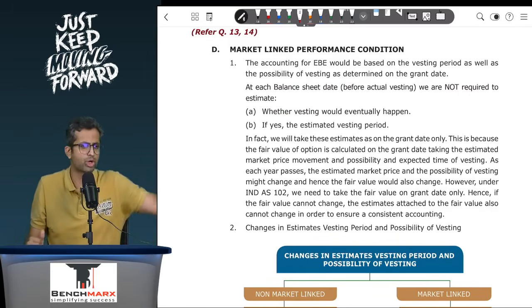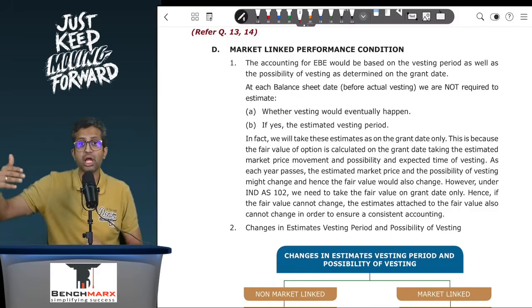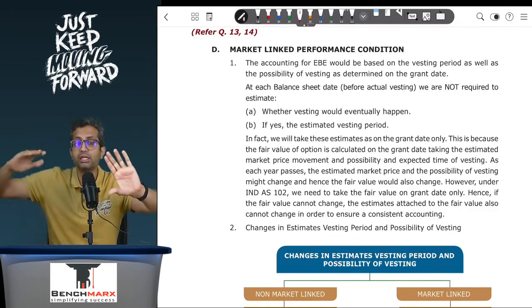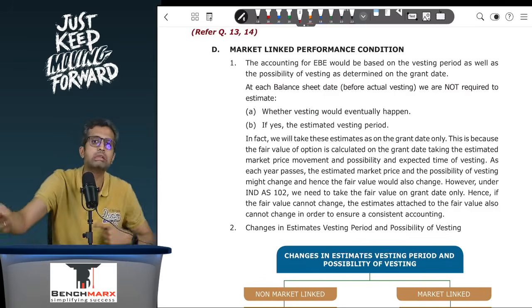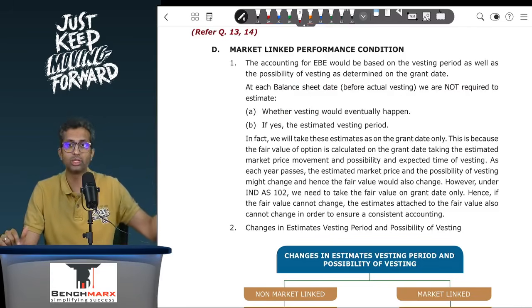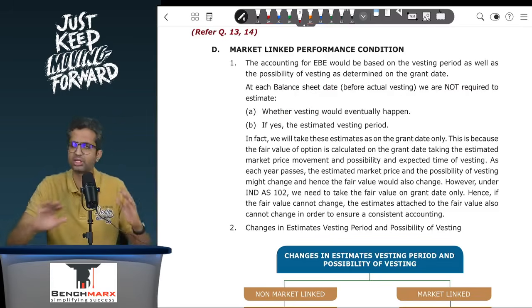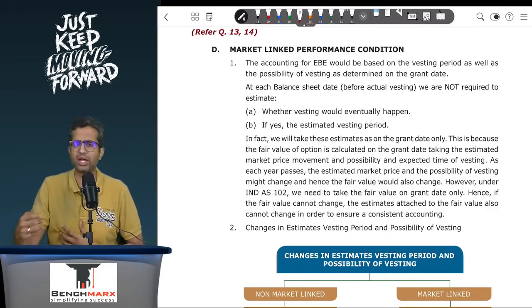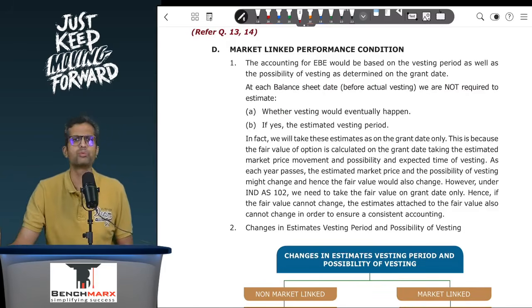So your EB will be recorded 1/4 in the first, 2/4 in the second, 3/3 in the third year. However, if the actual vesting is longer, you can do 1/4, 2/4, 3/4. Now, ideally, if it is longer than 4 years, you can do 4/5, 4/6, whatever it is. But that is again a change in your estimate, because I don't know when the actual vesting will actually happen. So if you can't change the estimates in year 1, 2 and 3, you can't change it in year 4 as well, and hence you will record 4/4. Further, in the 5th year, 6th year, whatever it is, there will be no further expense, but that is fine. Even when you look at PP items, you sometimes find that a PP has a physical life of 10 years, you depreciate it over 10 years, but you continue using it for the 11th year. There is no further depreciation in the 11th year.